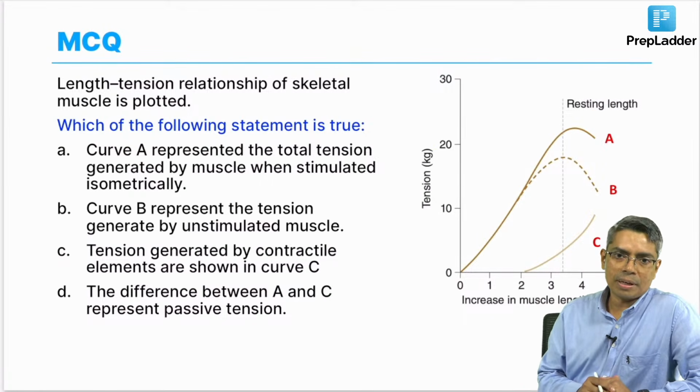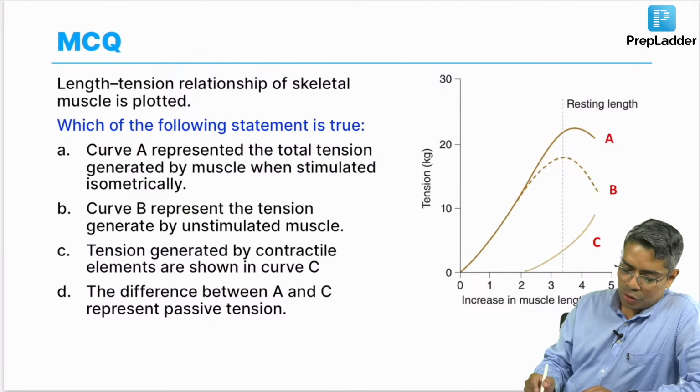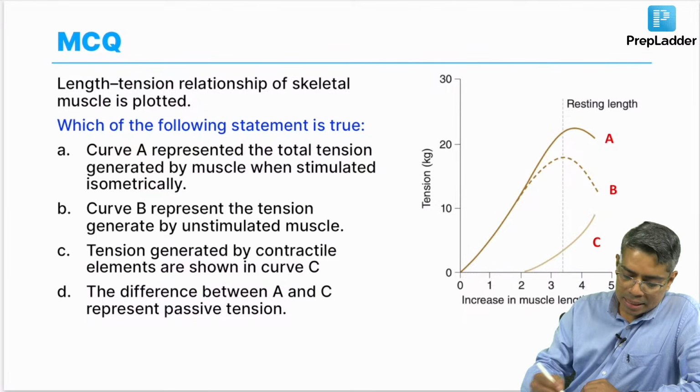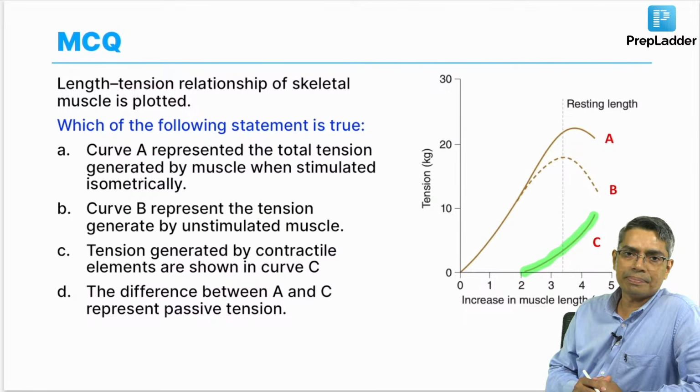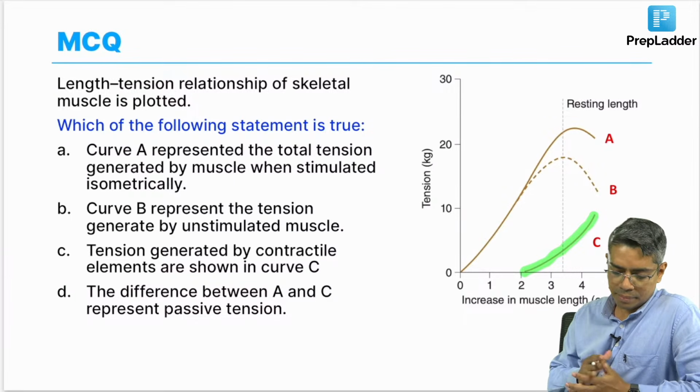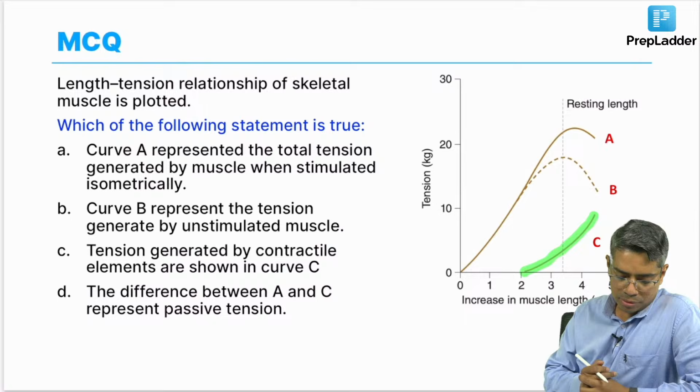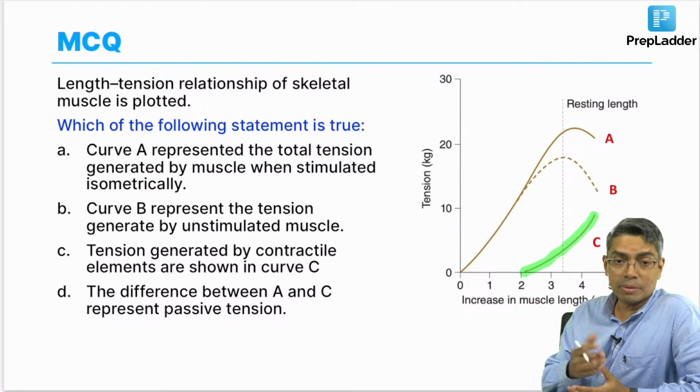Now you look here, okay. There should not be any problem in identifying this curve. What will be the C? What is C here? Everybody tell me. What is C here? I want to check whether you are getting it correctly or not.